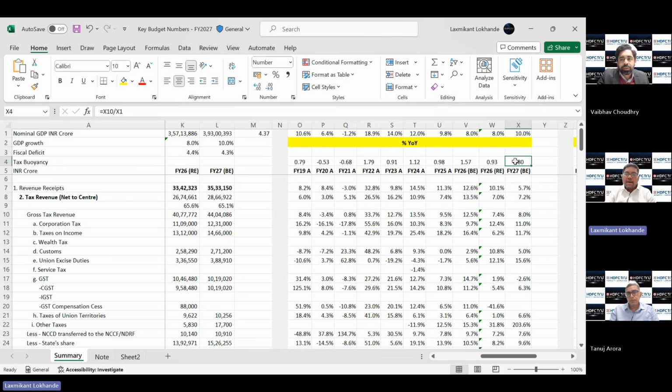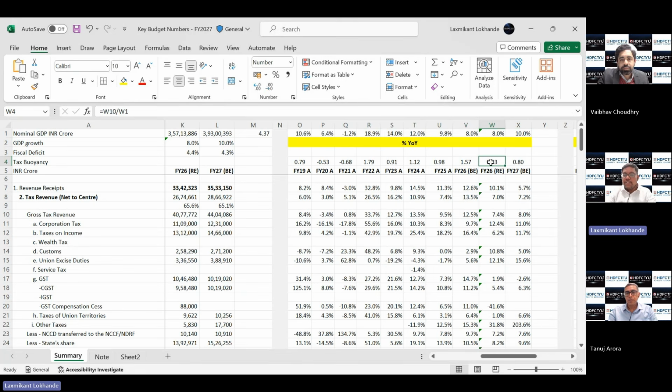So ideally, in a steady state scenario, the tax buoyancy should be at least one. That's what the government would want, that your tax revenue should be growing at the rate of growth in the economy. Now we can see some figures from the past. They have hovered from almost 1.8 times to, for FY'27, 0.8 times. In FY'26, it was budgeted at 1.6 times.